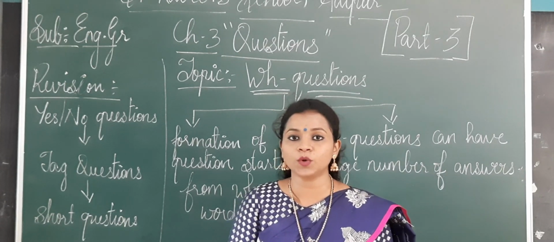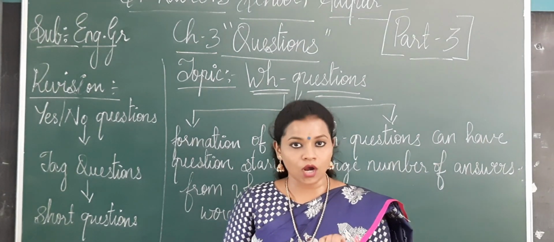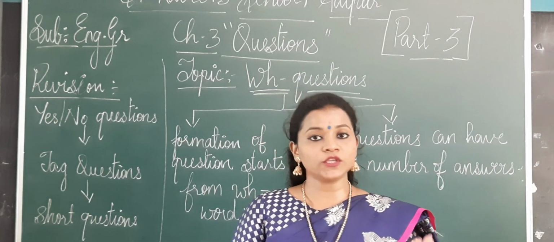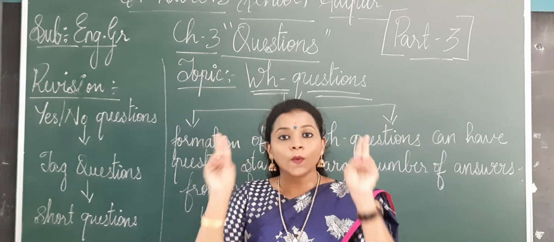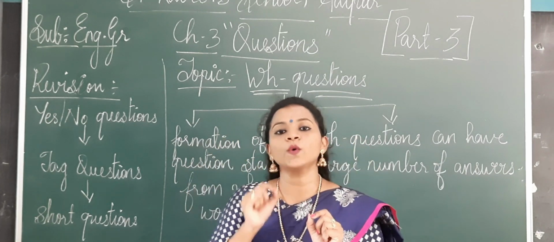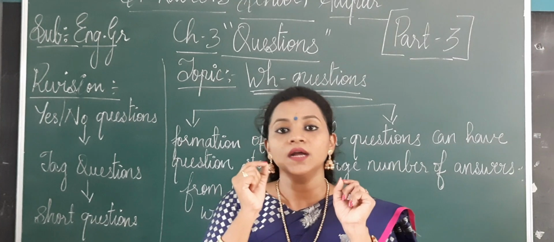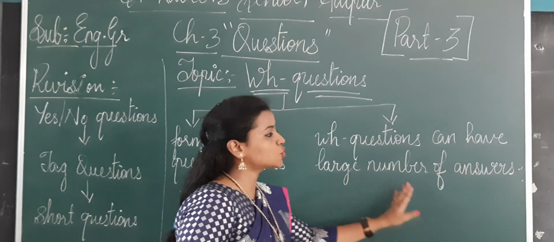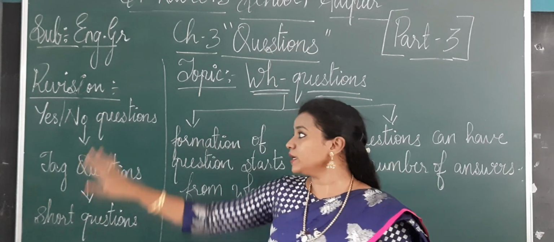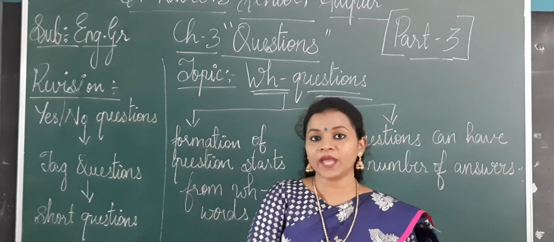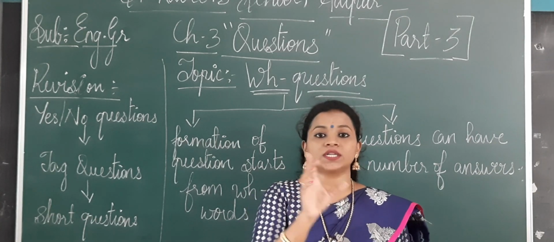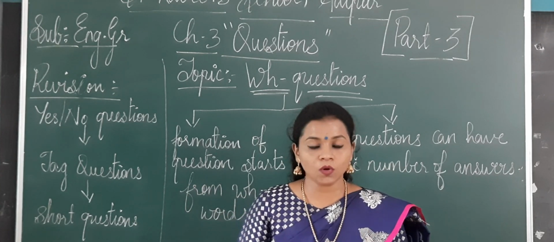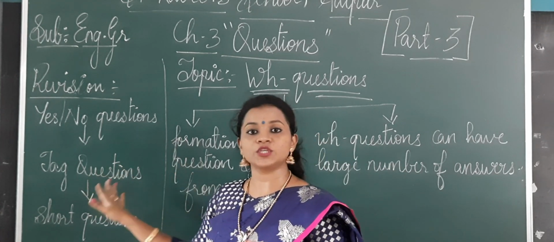Now, which are the WH words? What, which, why, whom, where. And in WH questions, the word how is also included. Now WH questions can have a large number of answers. Now in tag questions and yes or no questions, what we have learned is that they always have the shortest answer, whether it will be yes it is or no it is not. So that is the short question which we have.